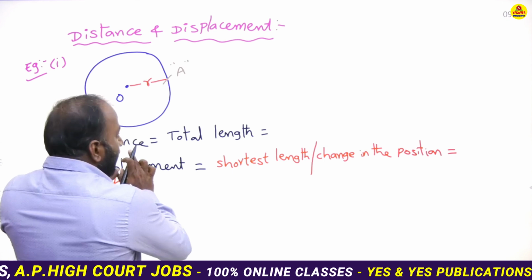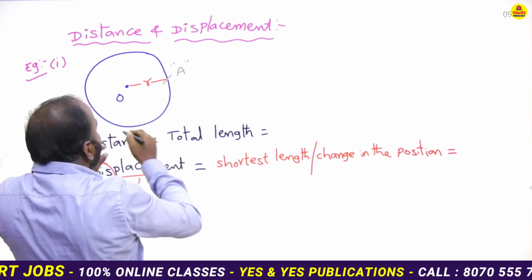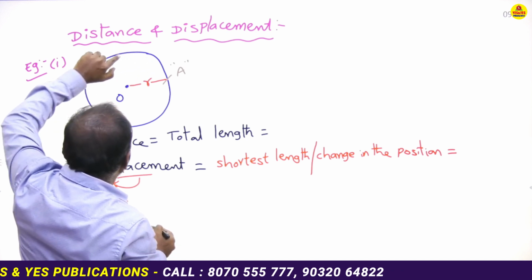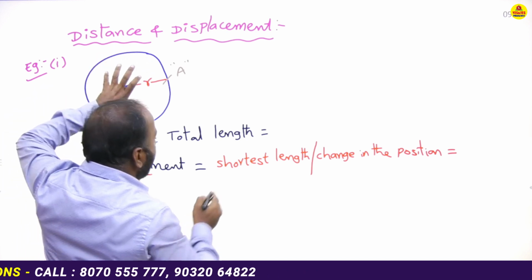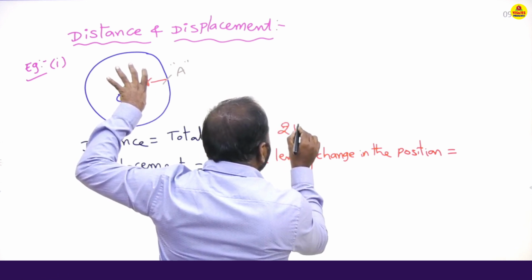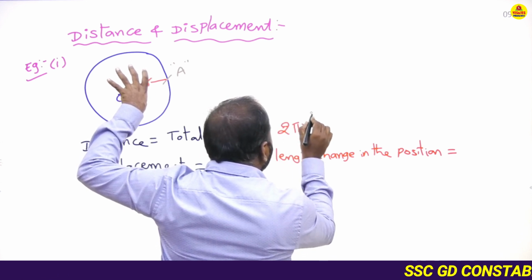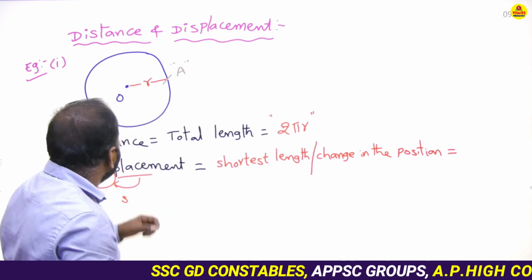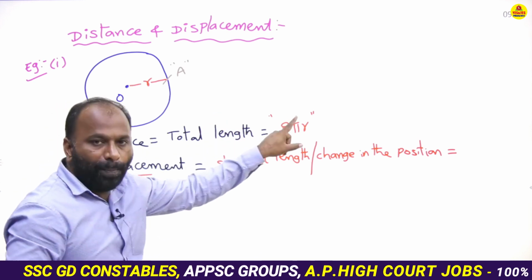Let us see, distance is the total length. Total length means it is traveling along the circular path, which is equal to the circumference of the circle. What is the circumference of the circle? 2 pi r. The circumference of the circle is equal to 2 pi r.